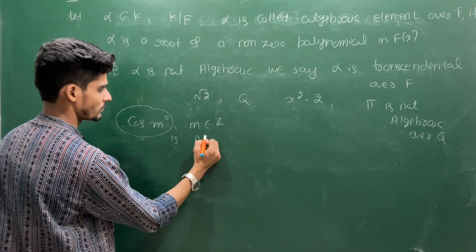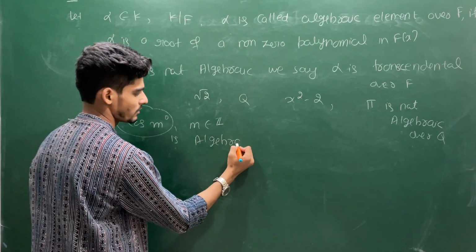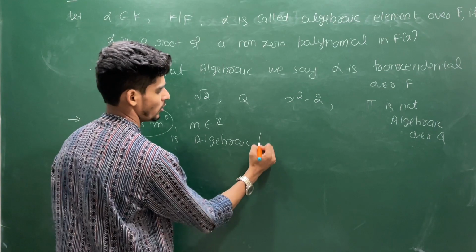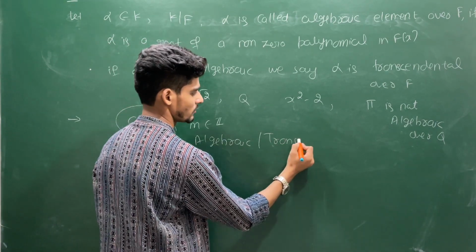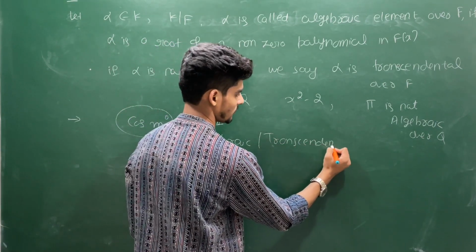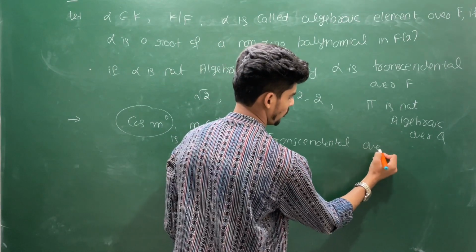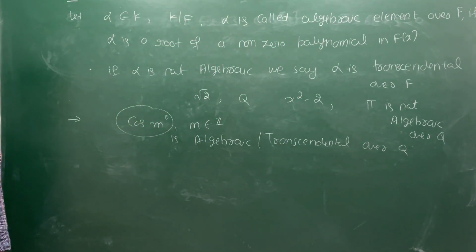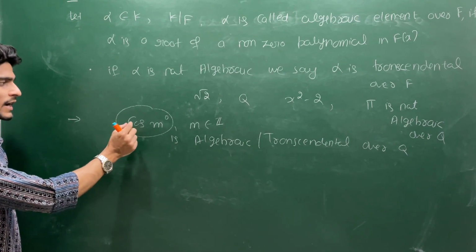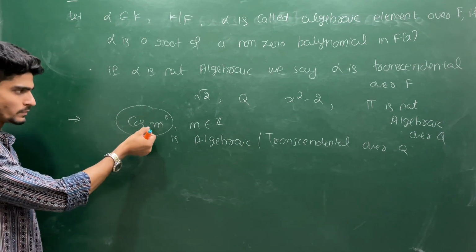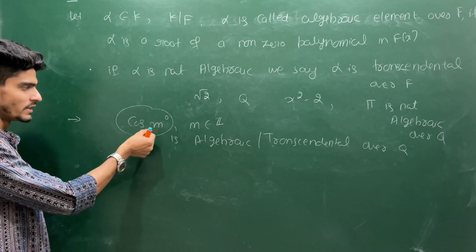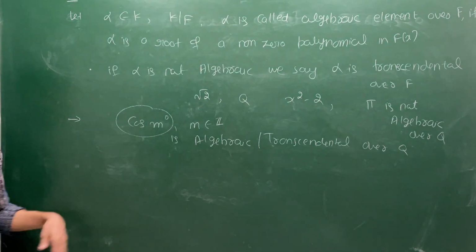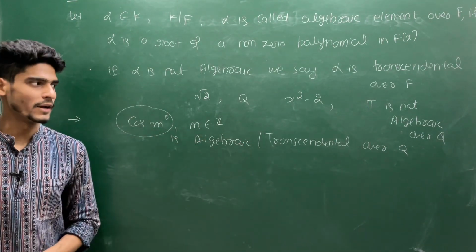Is it algebraic or transcendental over Q? What can you say about this element? So this is an exercise for you. Try to prove or disprove whether cos m degree for m an integer is algebraic or transcendental.